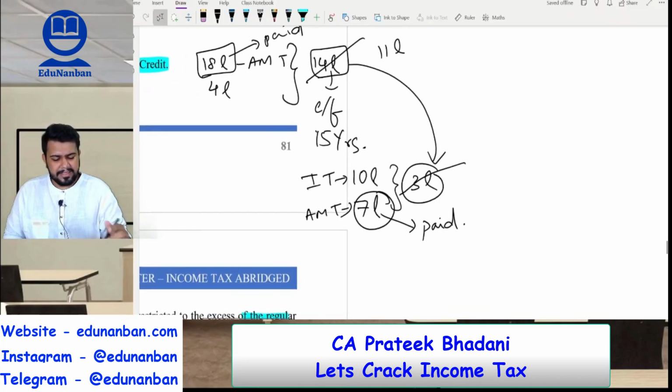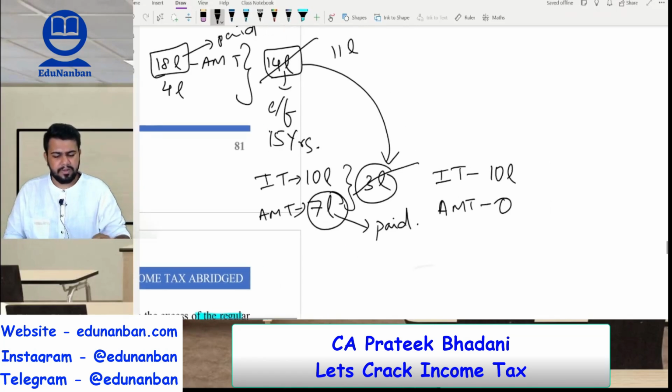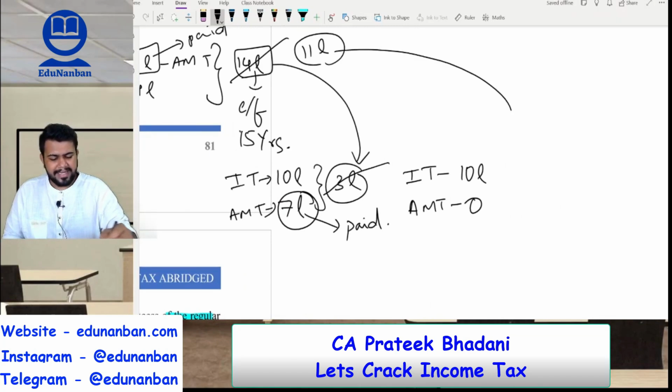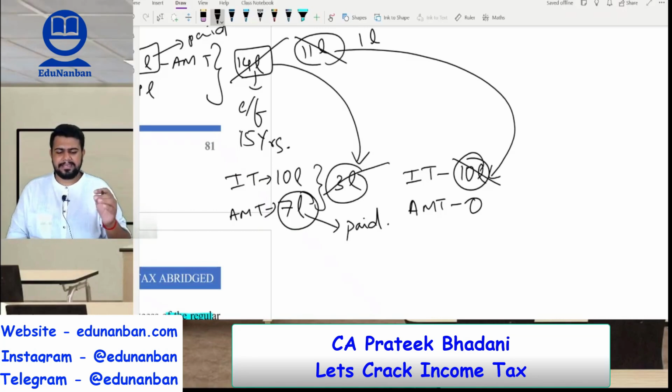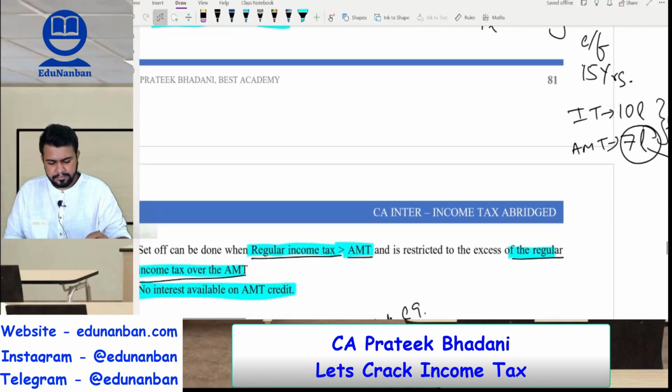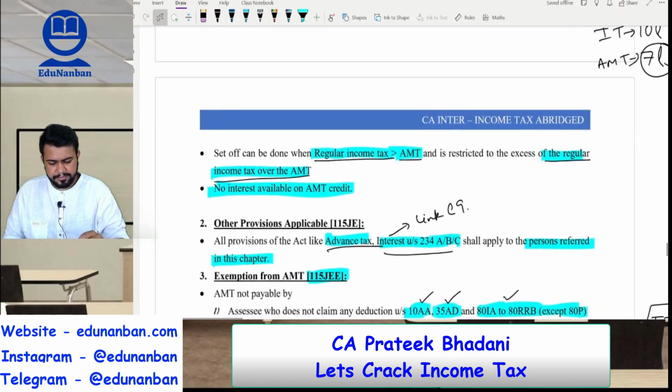And if there is a year in which AMT is not applicable, so let's say income tax is 10 lakhs and AMT itself is not applicable, hence it's 0, then this credit of 11 lakhs can be used to set off this entire income tax of 10 lakhs and nothing needs to be paid by the assessee. Okay, so read the provisions carefully.